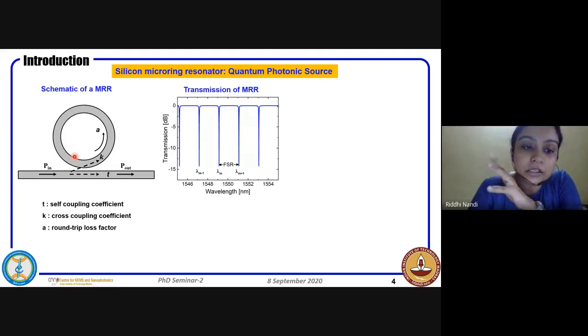And A is the loss factor in the ring. So whichever wavelength is phase matched gets stored here and doesn't come out in the output transmission. And hence we see these dips. And the periodicity, or the regular intervals at which it happens, is known as the free spectral range, or FSR.